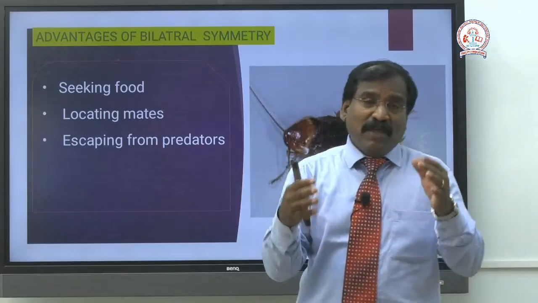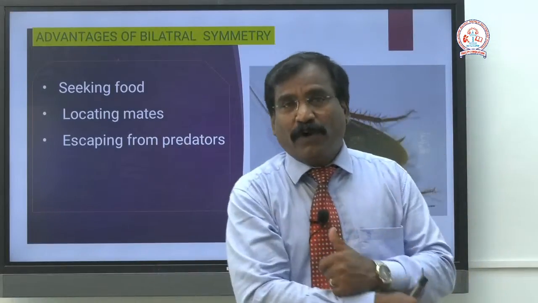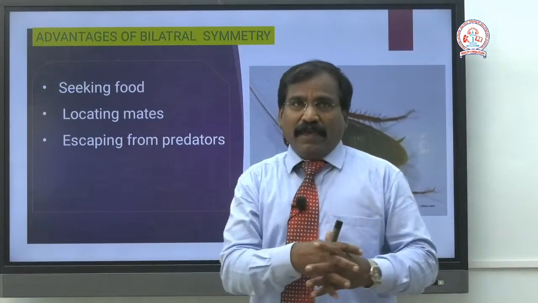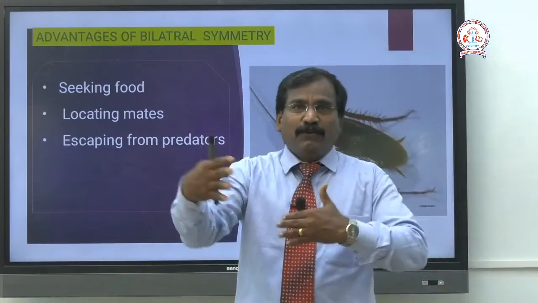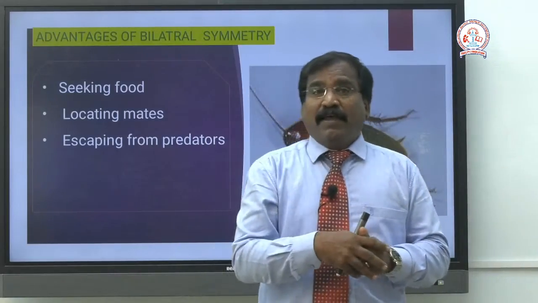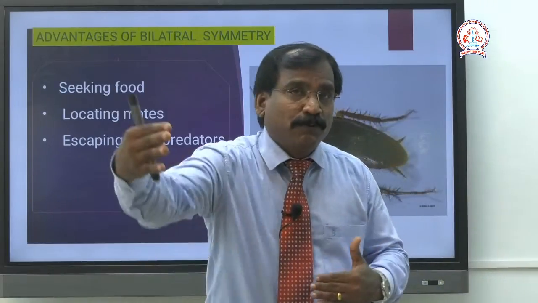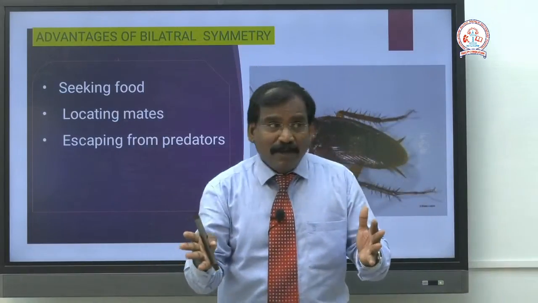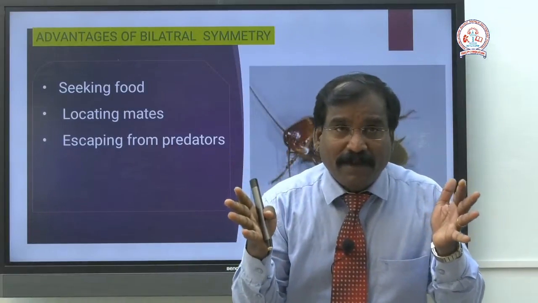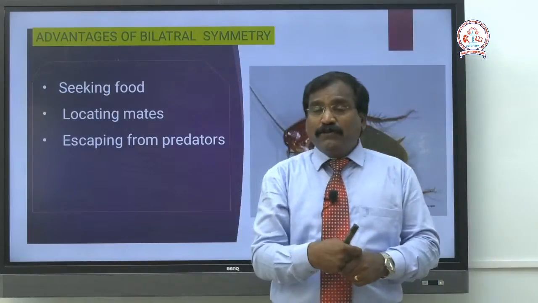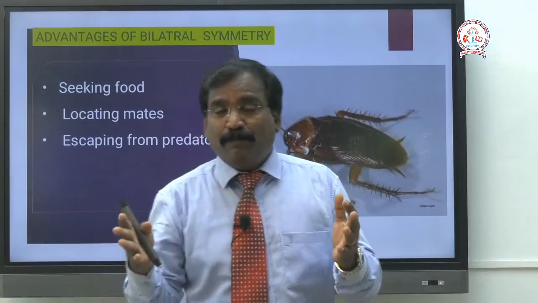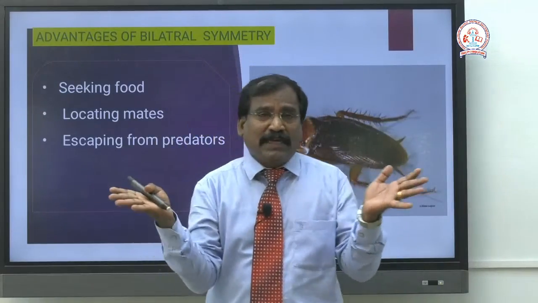It is helpful for seeking food and also locating mates, opposite-sex organisms, male and female, in order to reproduce. Since it can see on both sides, it can identify and locate mates, and also easily escape from predators because wide angle vision is possible.